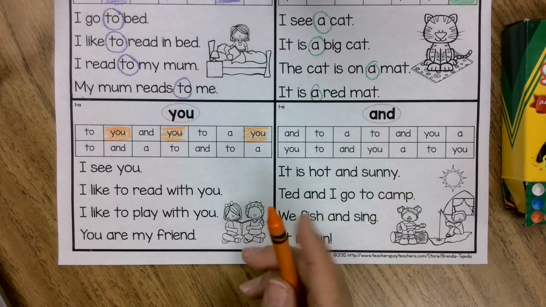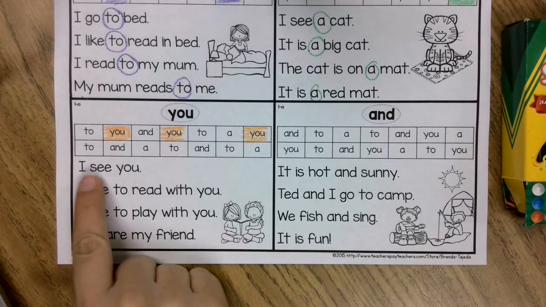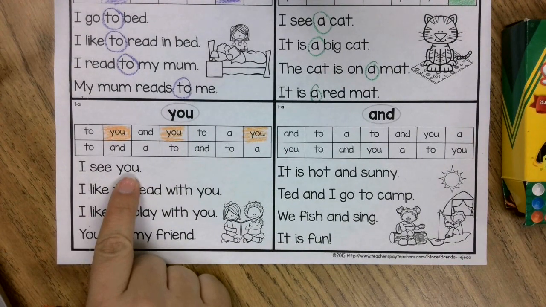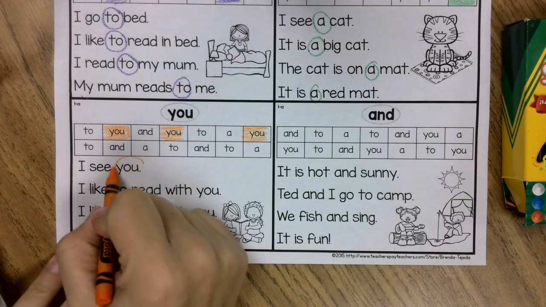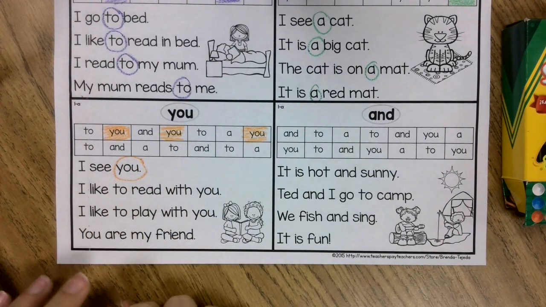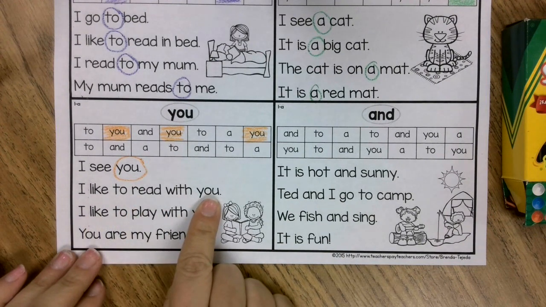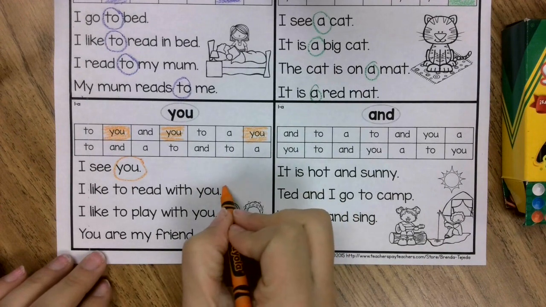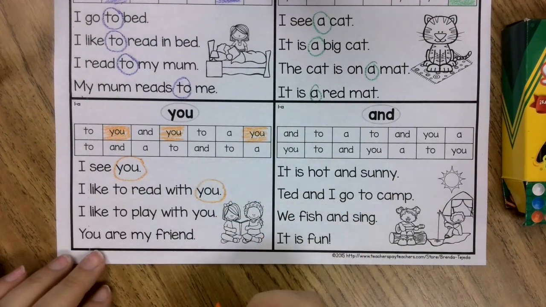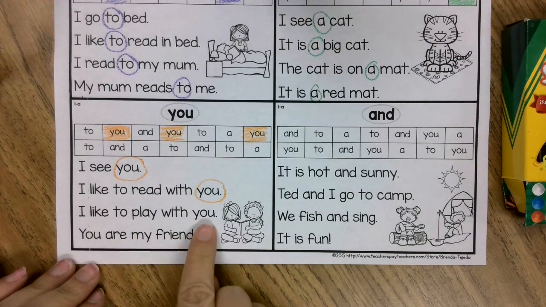Now, let's practice reading with the word you. I see you. Let's circle it. The word you in the sentence is the last word. I like to read with you. Again, it's the last word. I like to play with you.